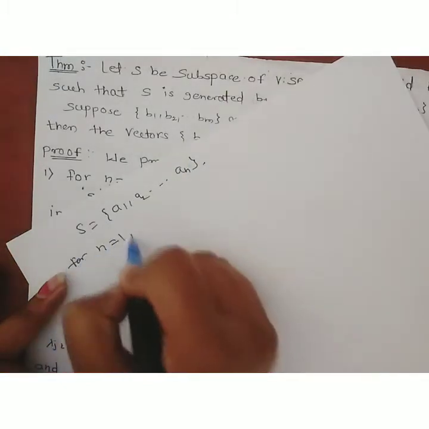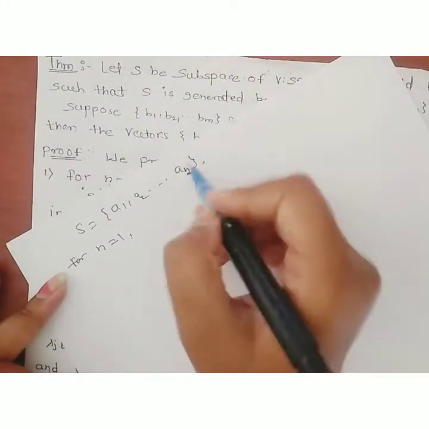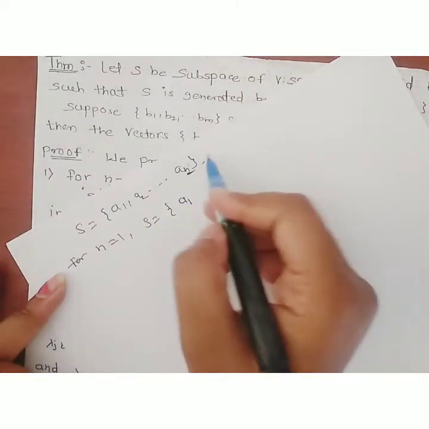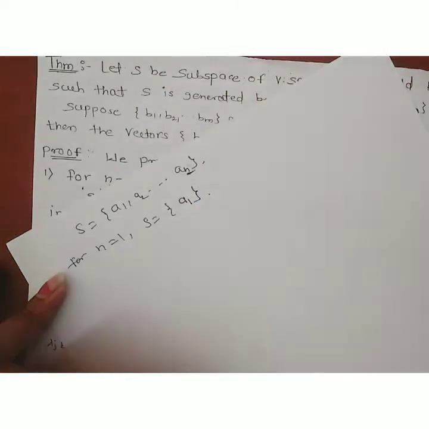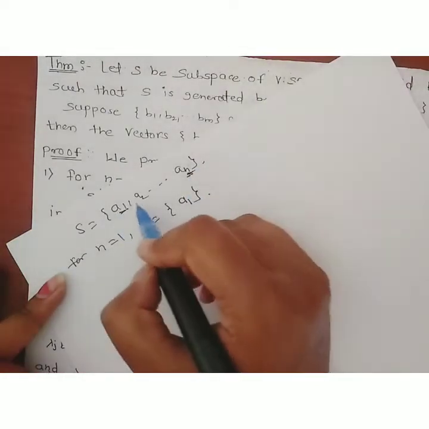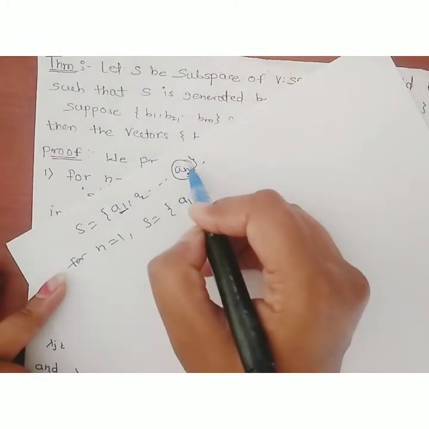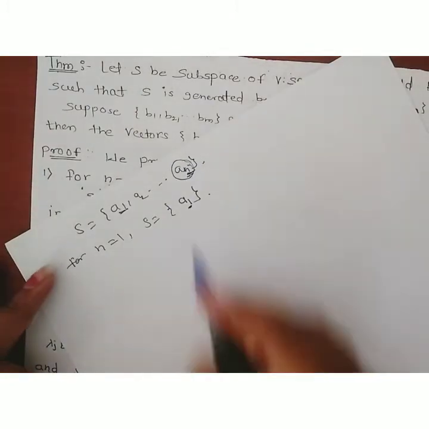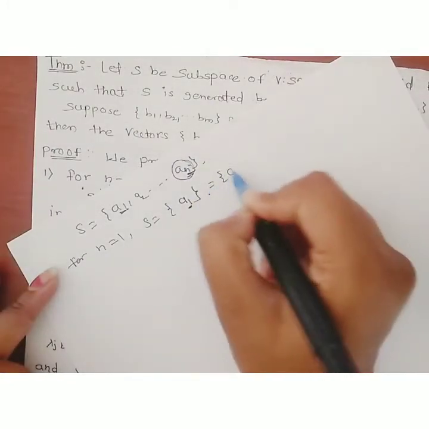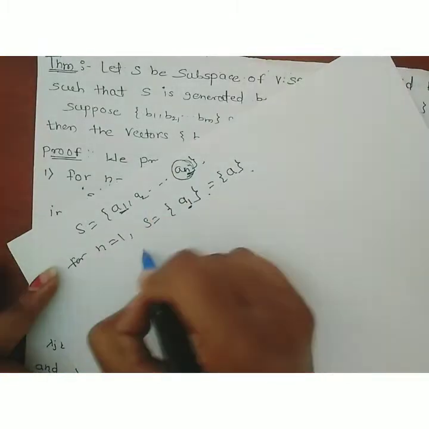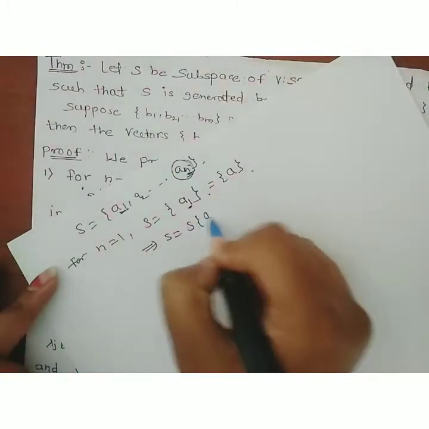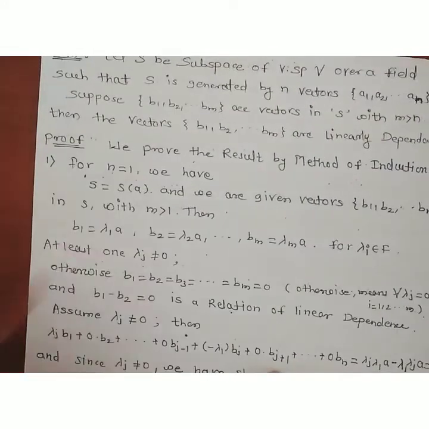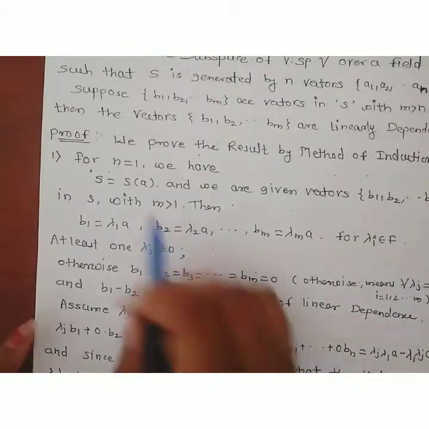Therefore for n equal to 1, here we put the value n as 1. This implies S is equal to a1. Okay, for n equal to 1, S consists of only one vector, a1. Otherwise a1 up to an has n elements, but if you put n equal to 1, it consists of only the element a1. Now suppose we consider this a1 element as a. This implies that S is equal to the span of this only one element a. Therefore for n equal to 1, we have S equal to span of a,